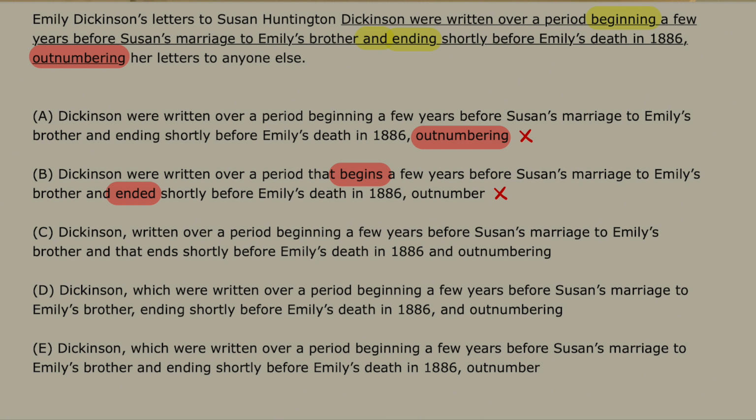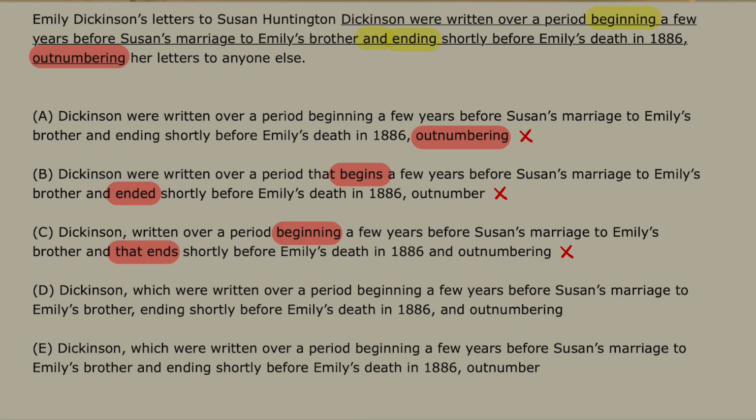C, to Susan Dickinson, written over a period beginning a few years before Susan's marriage to Emily's brother, and that ends shortly. No, there's again that parallelism error, because after the "and" a new clause starts, and then after 1886, "and outnumbering." So I don't think that's correct. So we reject C also.